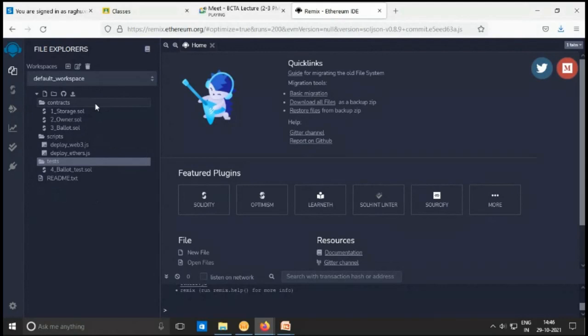For that, we use the command-based development environment called Truffle, which we'll see when discussing decentralized applications. In Truffle also, whenever you generate any project, these folders will be generated by default.